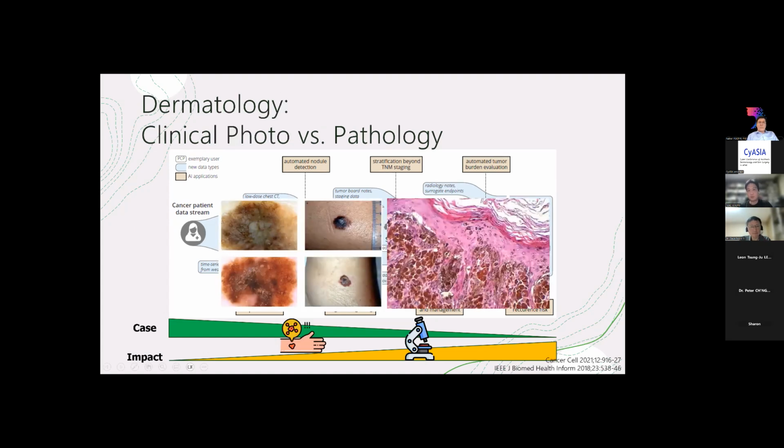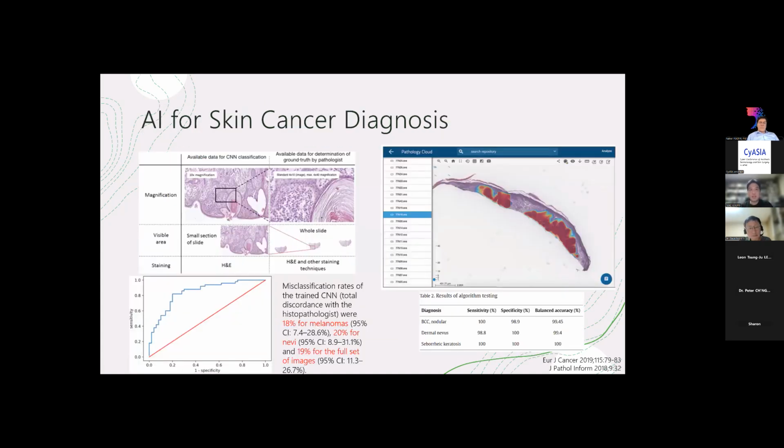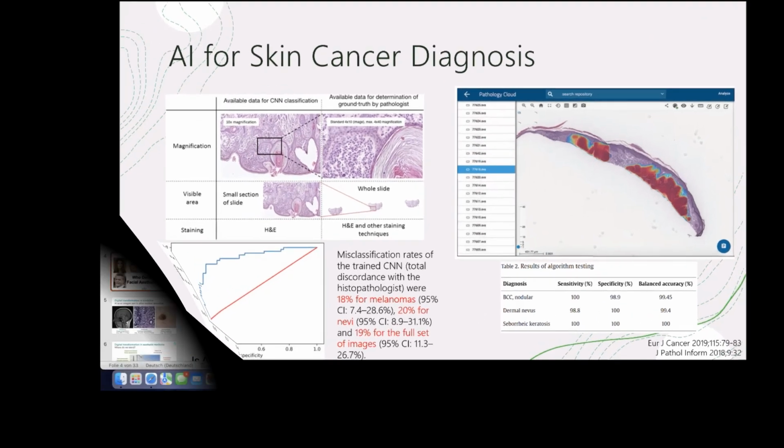The same is true for dermatology. The earliest dermatology AI models were based on clinical photos or dermoscopy images, and AI models based on skin pathology came later. Early dermatopathology AI models performed not as well as pathologists. For example, an AI model that classified melanoma and nevi misclassified about 20% of cases. In another study, AI model differentiate.